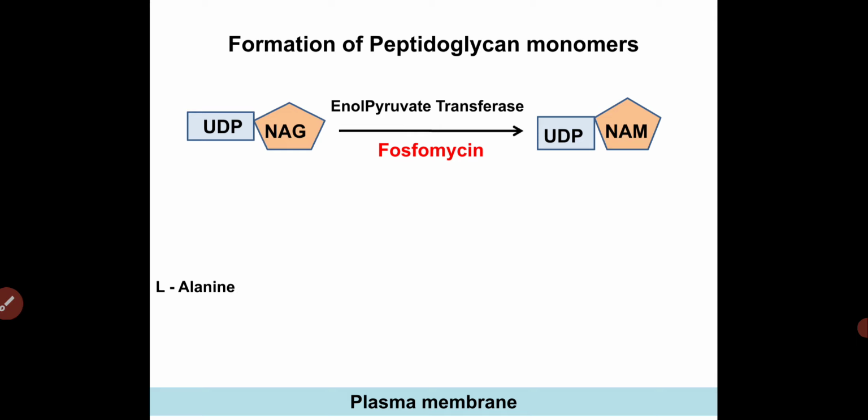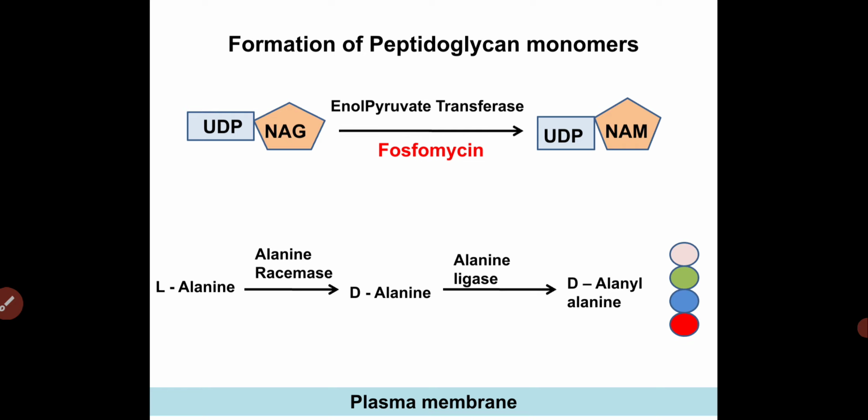Now we want the pentapeptide chain, which is derived from L-alanine. From L-alanine we get D-alanine by the alanine racemase enzyme, and from D-alanine we get D-alanyl D-alanine by the alanine ligase enzyme. So this pentapeptide chain is derived from L-alanine, and this step is inhibited by cycloserine. So now we have the UDP N-acetyl muramic acid and the pentapeptide chain.